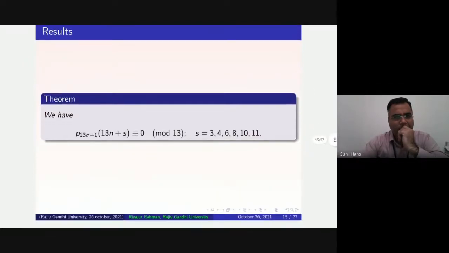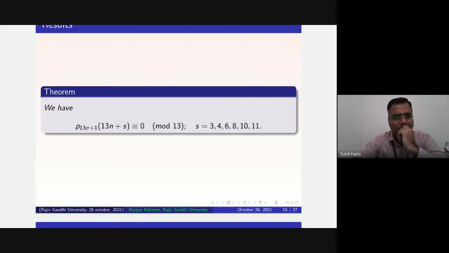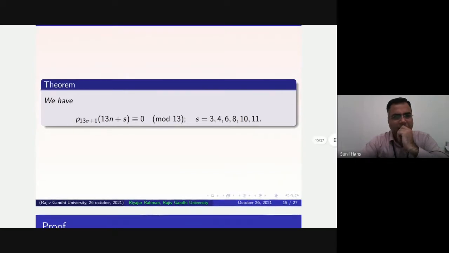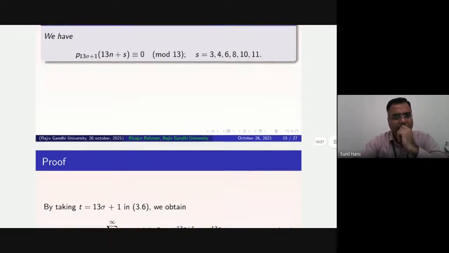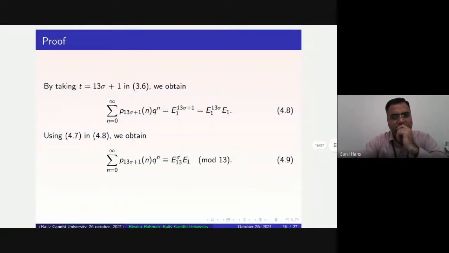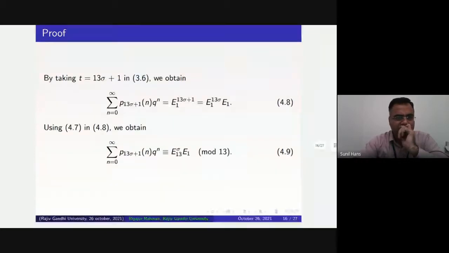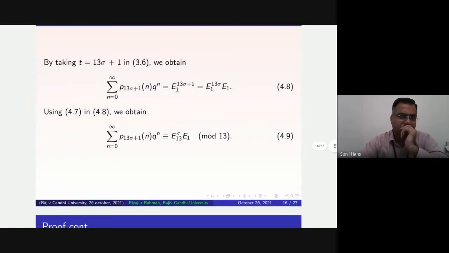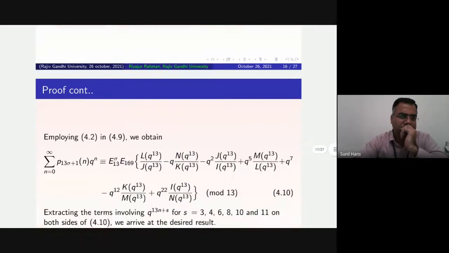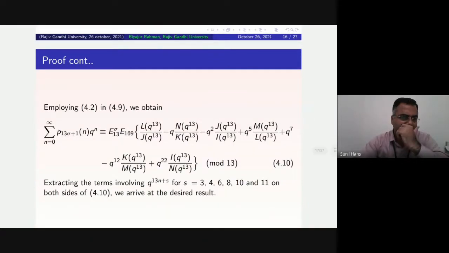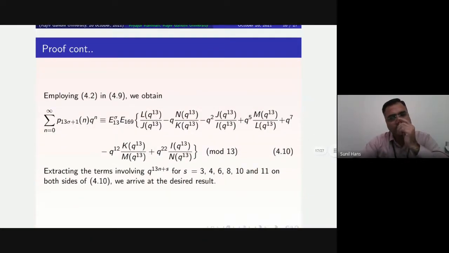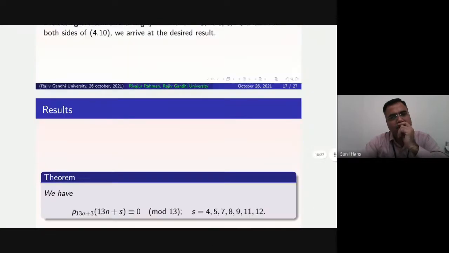So these are my results. The first result is given by this. The theorem we have, P as given by this equation. So this is my theorem, and the proof is given by this. By taking t equal to 13 sigma plus 1 in 3.6, we obtain equation 4.8. Then using 4.7 in the above equation, we obtain 4.9. Thereafter, employing 4.2 in 4.9, we get 4.10.